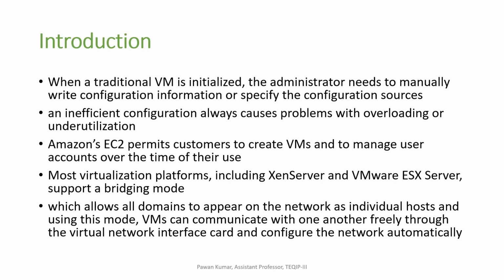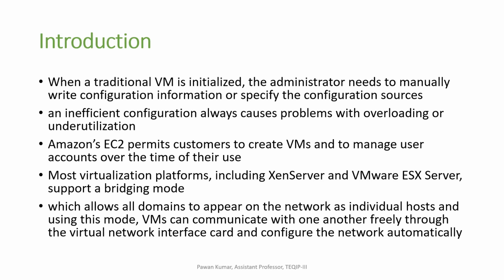Amazon EC2 permits customers to create VMs and manage user accounts over the time of their use. Most virtualization platforms, including Xen Server and VMware ESX Server, support a bridge mode that allows all domains to appear on the network as individual hosts.